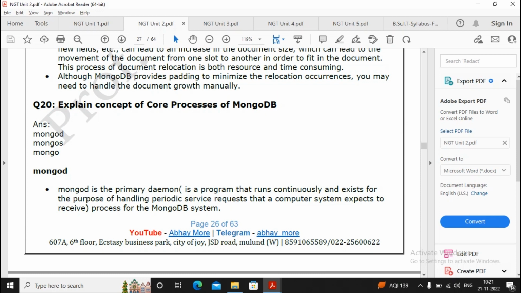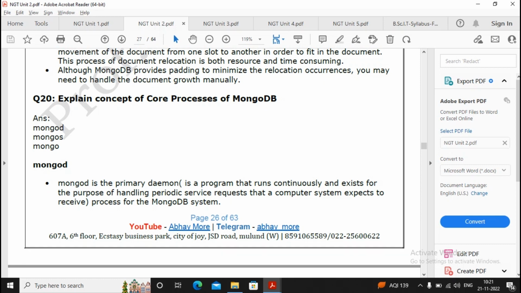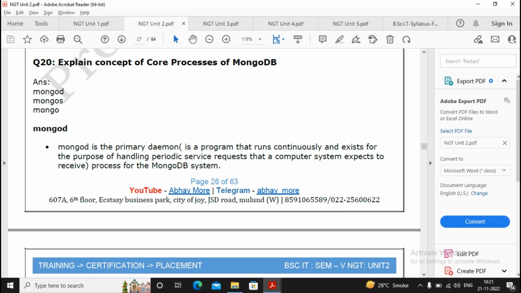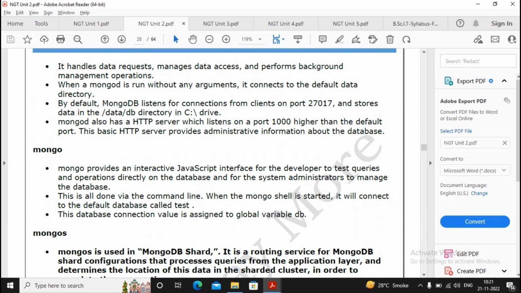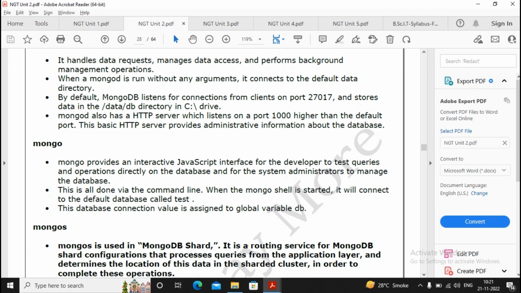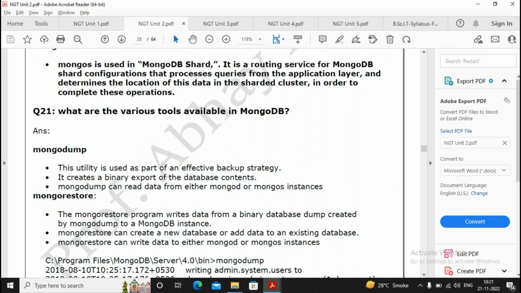You know that mongod, mongos and mongo are the three main core processes related to MongoDB. Nowadays, when you install a new version of MongoDB, it gets installed as a service. So you don't have to sit and run mongod or mongos manually. So these are all the services which are there.